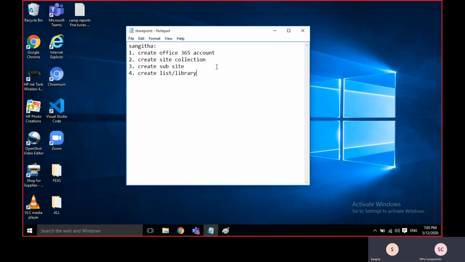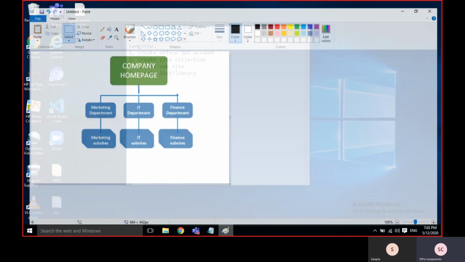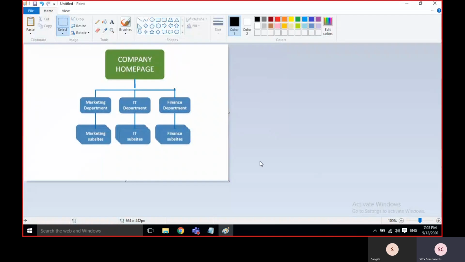That is the introduction, and the hierarchy. Introduction means why SharePoint and where exactly we'll use it. That comes under hierarchy. So if you see here, generally we use SharePoint within companies.